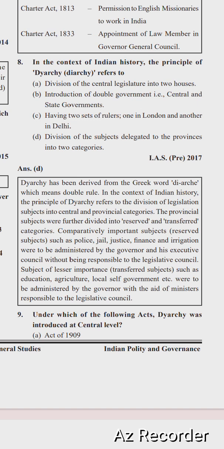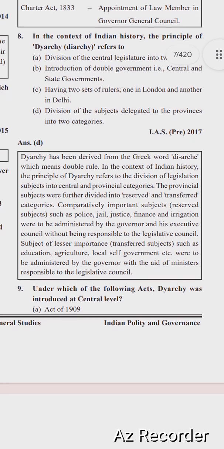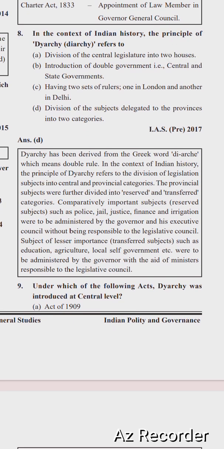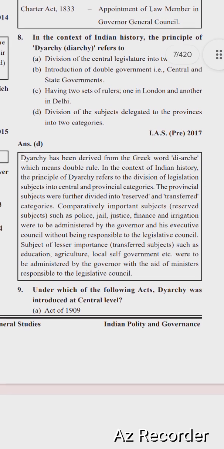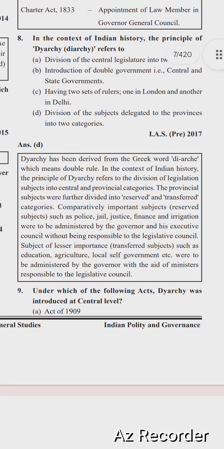Comparatively important subjects were reserved, such as police, jail, justice, finance and irrigation, to be administered by the governor and his executive council without being responsible to the legislative council. Subjects of lesser importance were transferred subjects, such as education, agriculture and local self-government, to be administered by the governor with the aid of ministers responsible to the legislative council. So the right option is D, division of subjects delegated to the provinces into two categories.